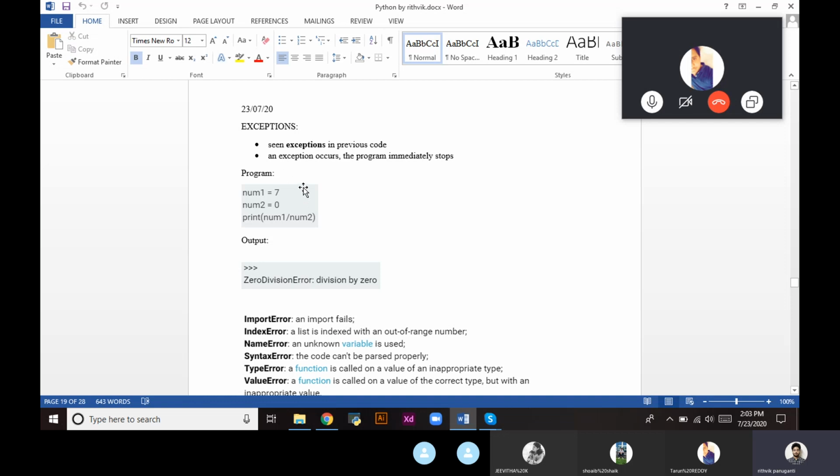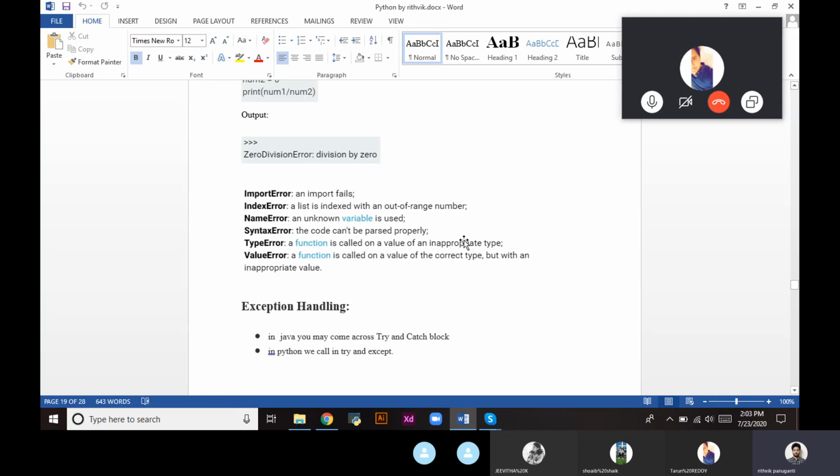So here is one example program. num1 is a variable assigned to 7 and num2 is another variable assigned to 0. We want to print the division of num1 and num2, so 7 divided by 0. We know that 0 divided by anything is always 0, but when it comes to anything divided by 0, it is undefined. So it will throw an error: ZeroDivisionError, division by 0. Division by 0 is not possible, it is undefined, so it throws an error.